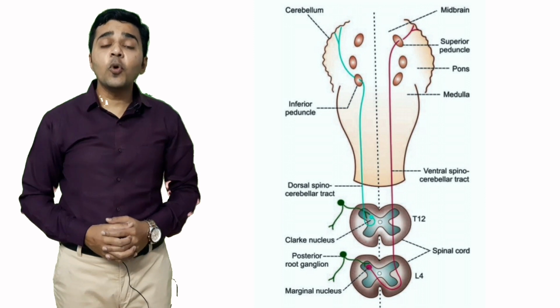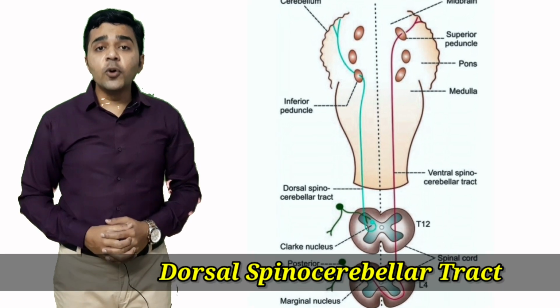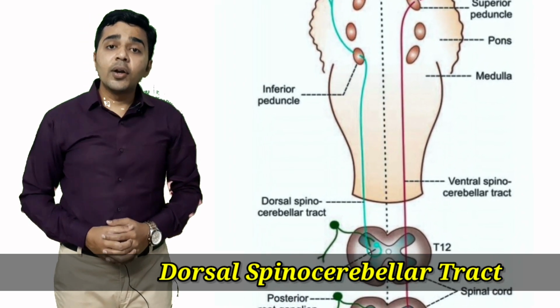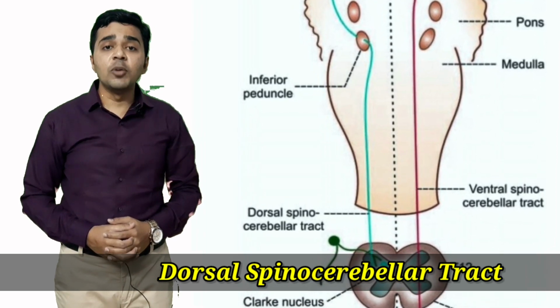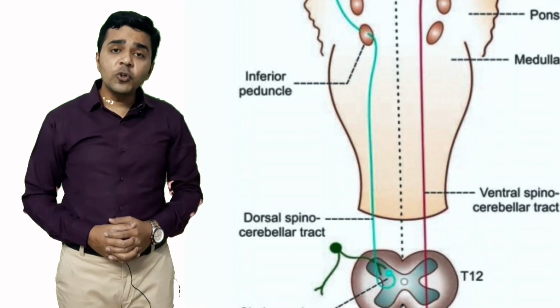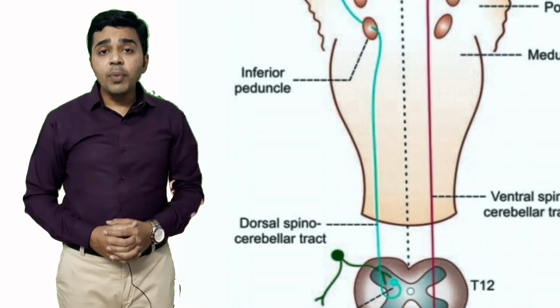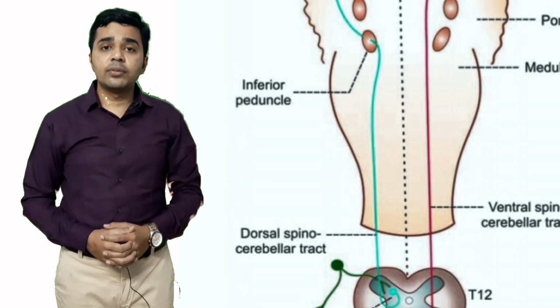which are also known as proprioceptors. Now, the dorsal spinocerebellar tract, which is also known as Flechsig tract, direct spinocerebellar tract, or posterior spinocerebellar tract. It is also situated in the lateral column. The fibers are generated from the Clarke nucleus.